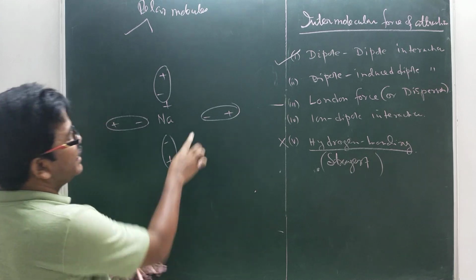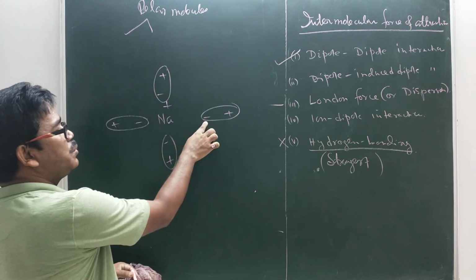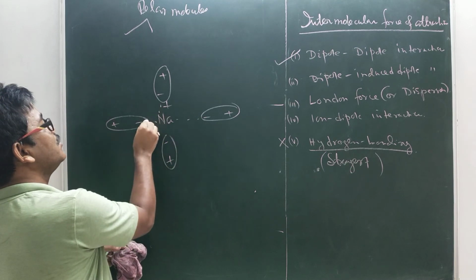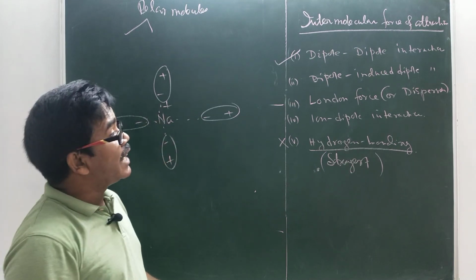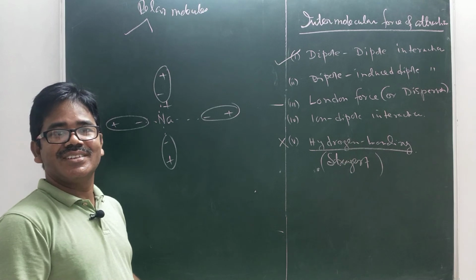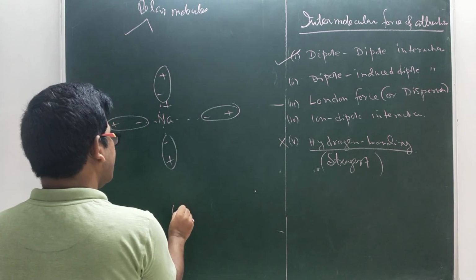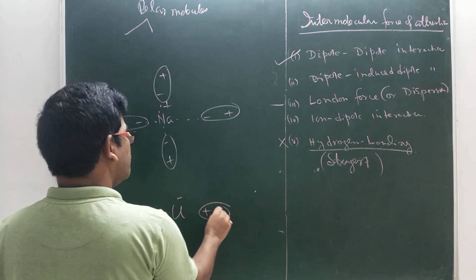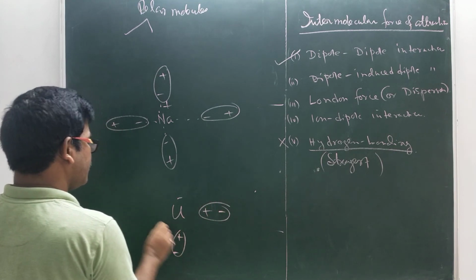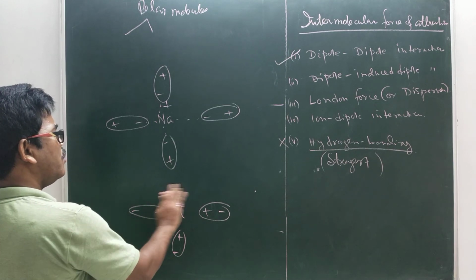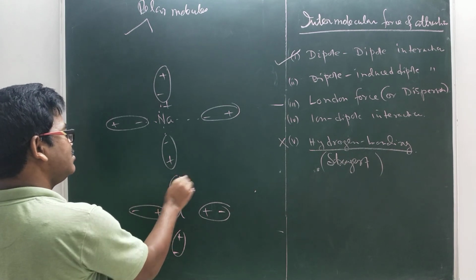Then what will happen? These are negative dipoles, these are the positive ions. Here there will be attractions, here there will be attraction, here there will be attraction. This is called ion dipole interactions. Negative dipoles, positive ions. Conversely, I can say negative ions, then positive dipoles. Am I right? Obviously, for opposite charges there will be attraction, otherwise no.